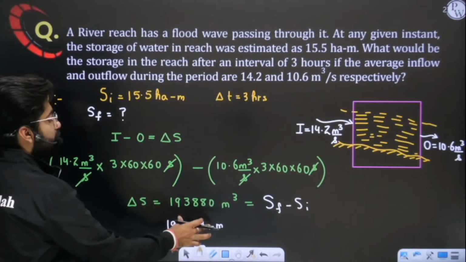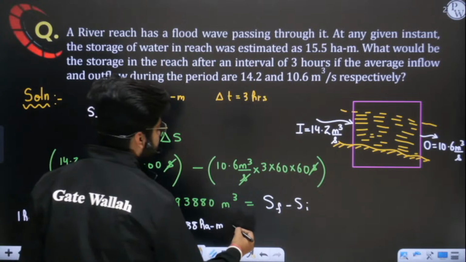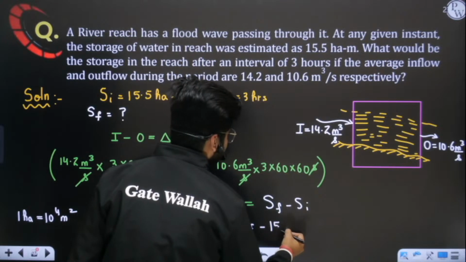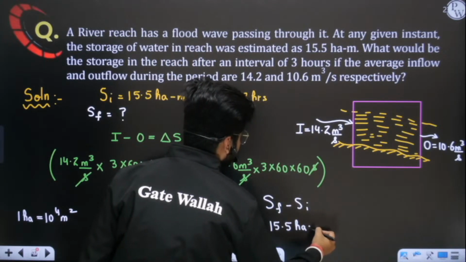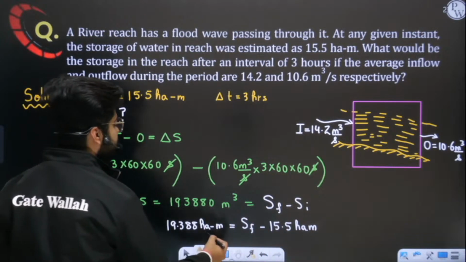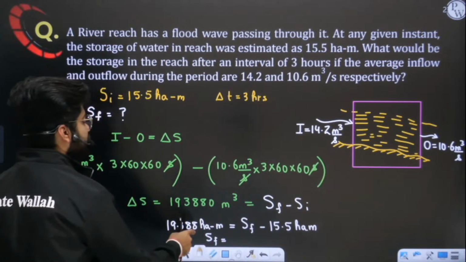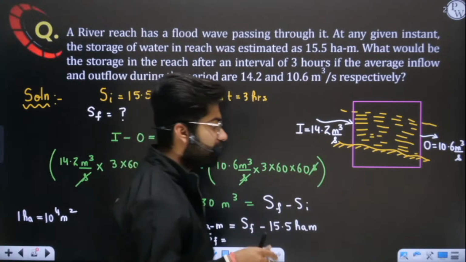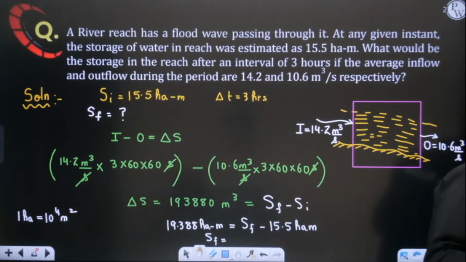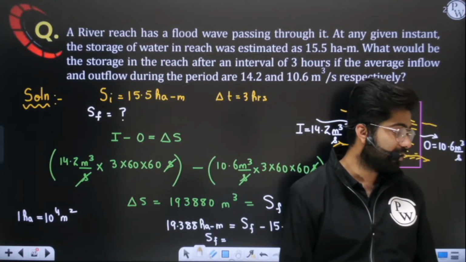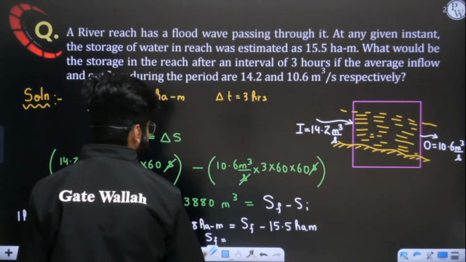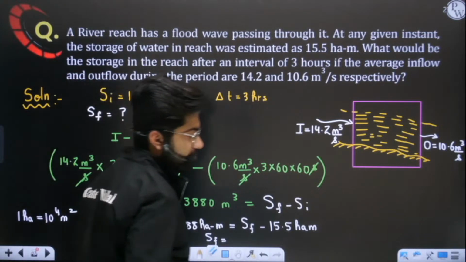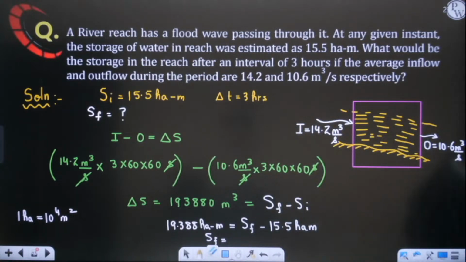Okay. So if you convert this volume into hectare meter, you divide by 10 power 4, and it is equal to final storage minus initial storage. Initial storage is given to me as 15.55 hectare meter. So how much is the final storage? 19.388 minus 15.5. Tell me how much is your final storage? Okay, wait a second. We have to subtract this to get the delta S.